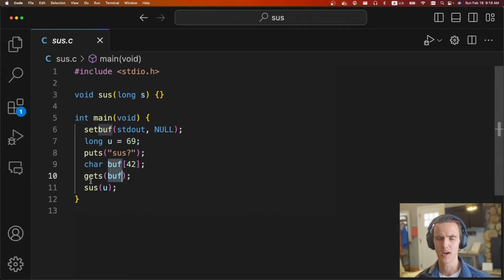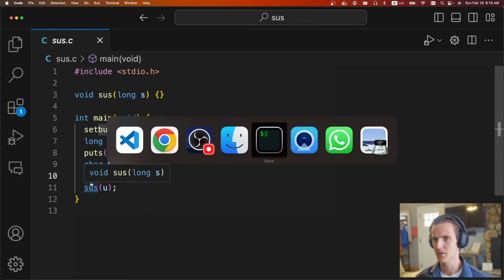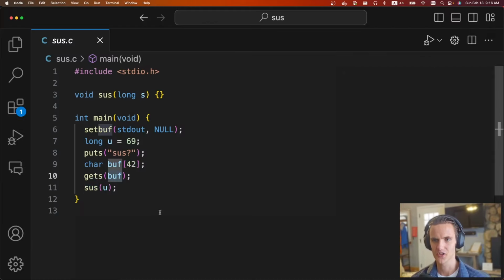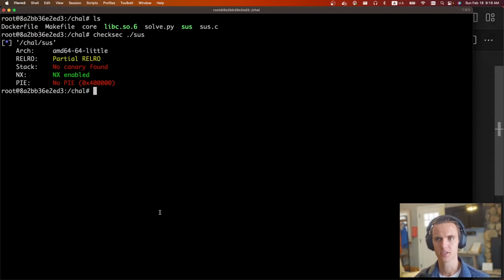So we have an unbounded buffer overflow, which is cool. But there's no win function, so we do have to get shell. If we look at the protections, there's no canary, so we can do a buffer overflow. There's no PIE, so we can return back to main and call this function many times. We could jump to any interesting functions, but there are really no interesting functions to jump to. Fun challenge. So most likely we're going to be exploiting libc.